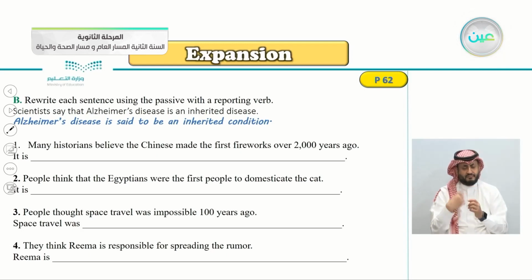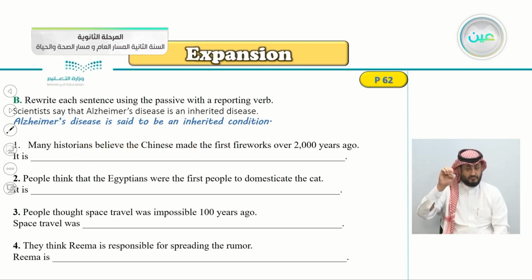Number 1, many historians believe that Chinese made the first fireworks over 2,000 years ago.